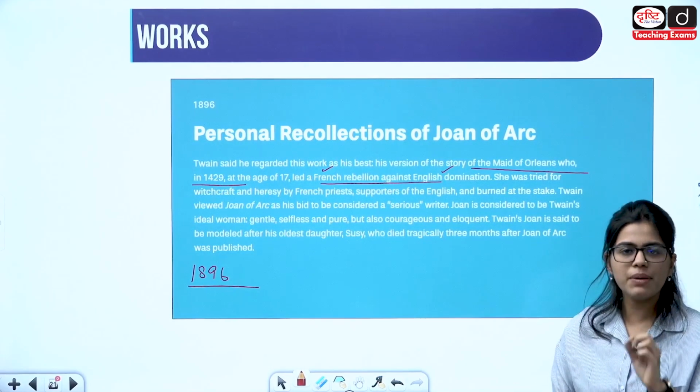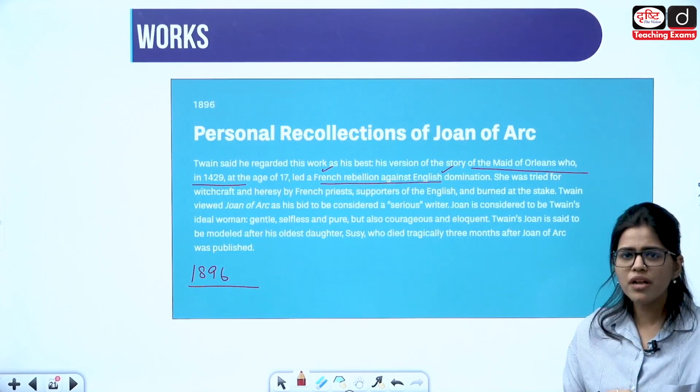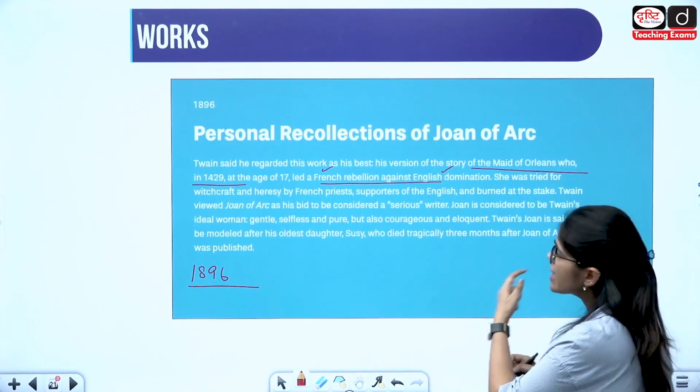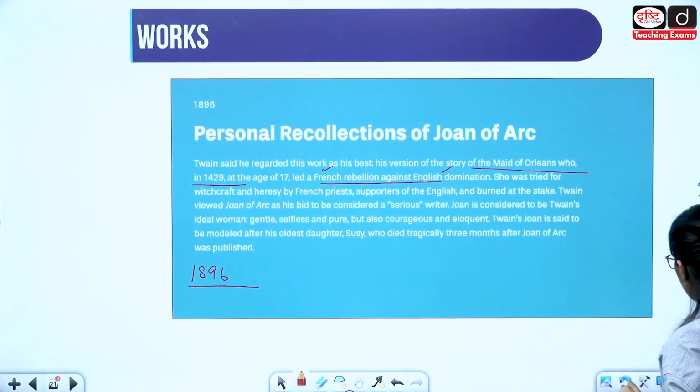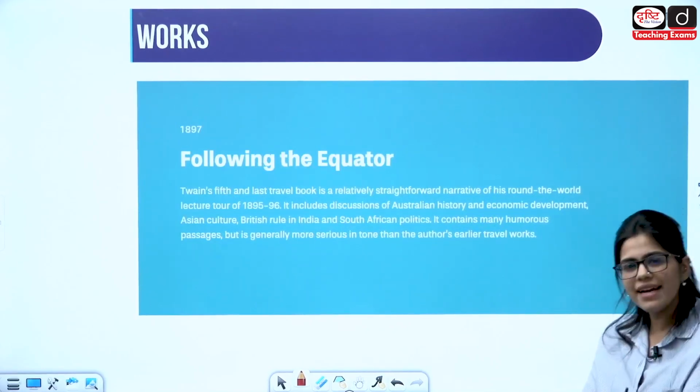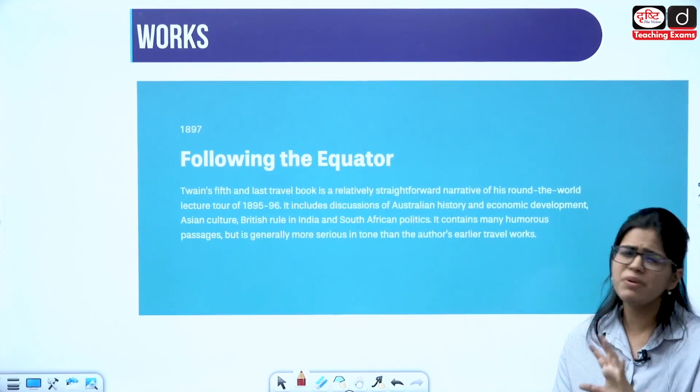Joan of Arc is basically being talked about, how she was someone who fought against the English people. So this is a work, and this is an adaptation, you can say a rewriting of already written stories, and a lot of people have used it.